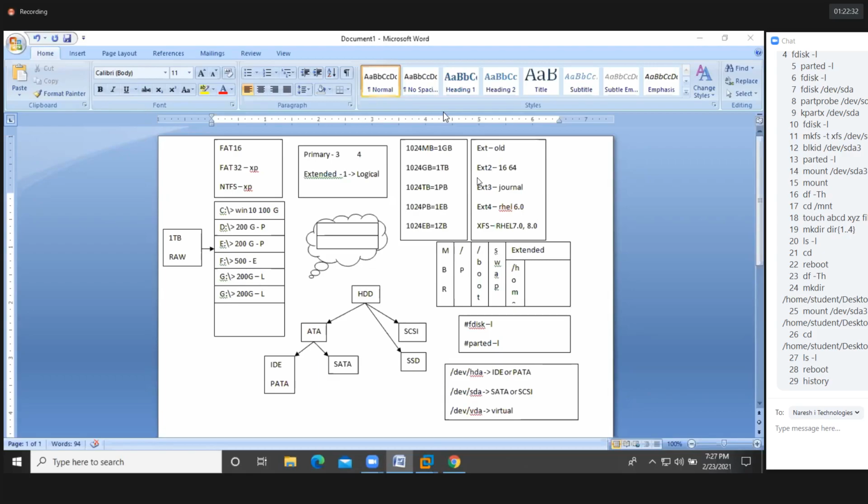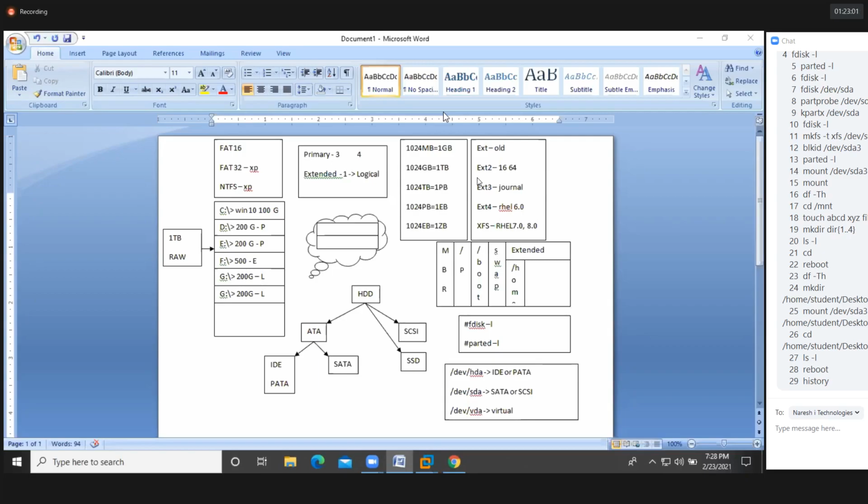If you connect a pen drive, you will get sdb, then sdc, and so on. For a pen drive, there is no need to create a mount point. By default, it will create the mount point inside /run because it's removable media.